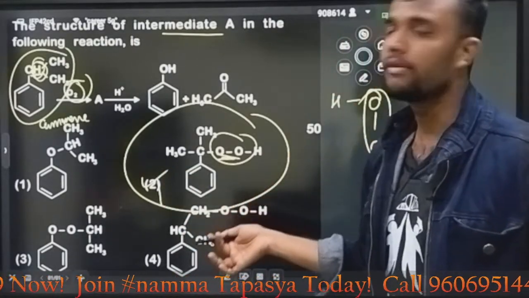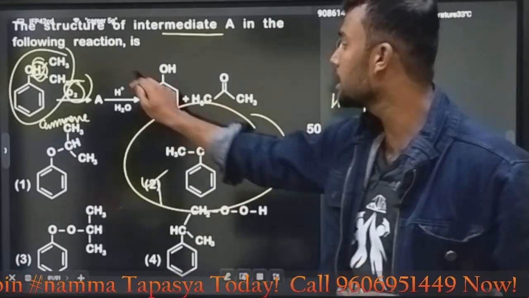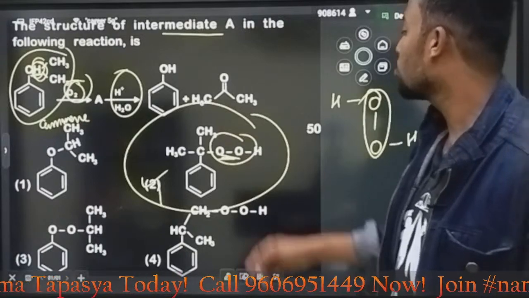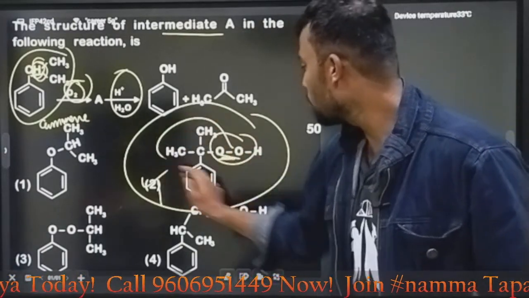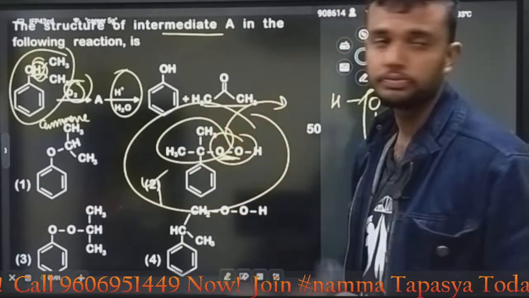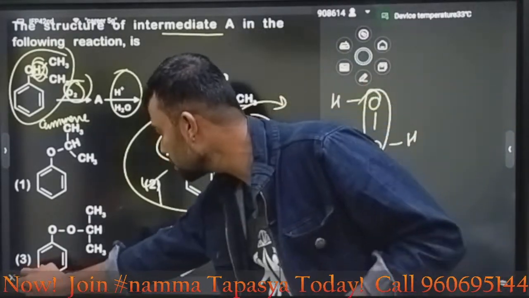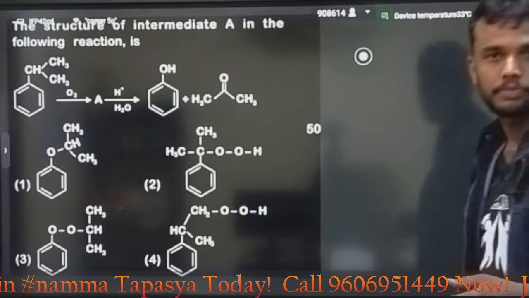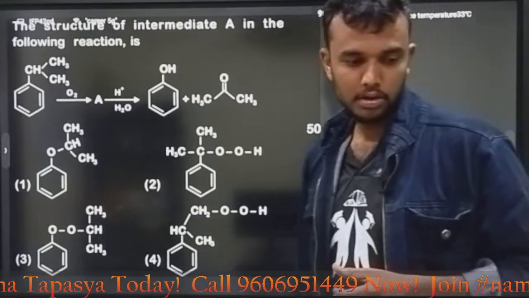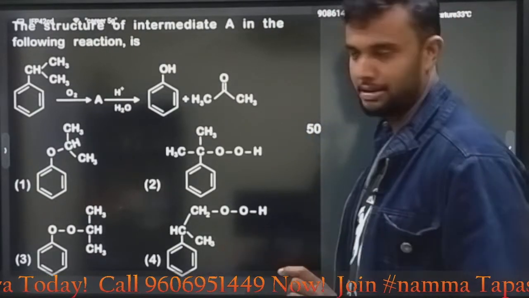Then further, what do we do? We do hydrolysis using H3O plus. What will happen? Here, this molecule is eliminated as acetone. Then the phenol. The answer is option B. Peroxide, cumene peroxide is forming. Cumene, not Cummins. Okay, not Pat Cummins. It is cumene. Okay.